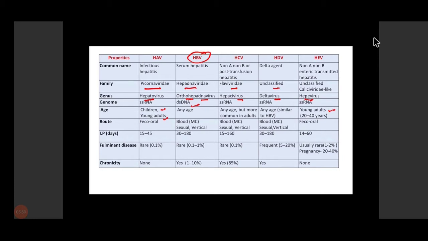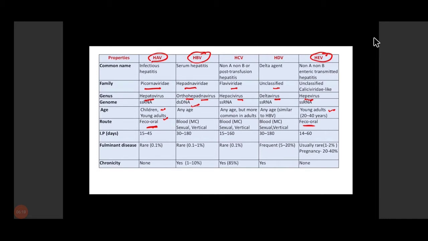If we see the route of transmission, hepatitis A virus is transmitted by the fecal-oral route. Similarly, HEV, that is hepatitis E virus, is also transmitted by the fecal-oral route.